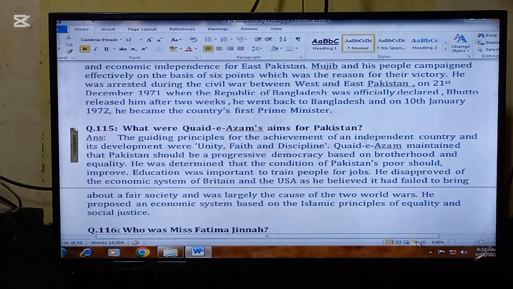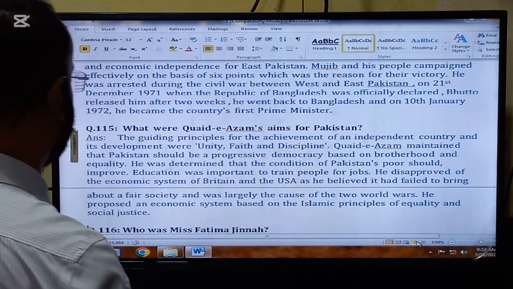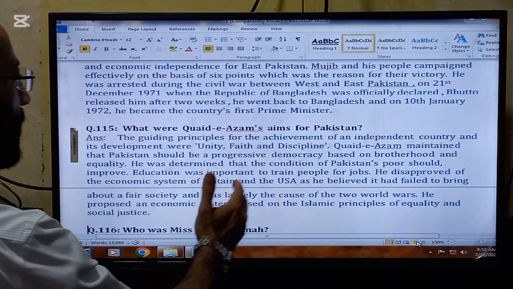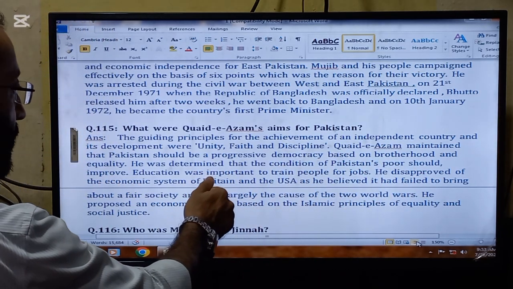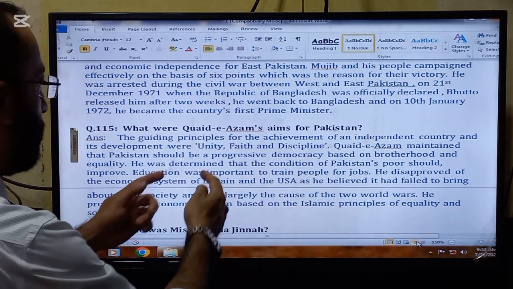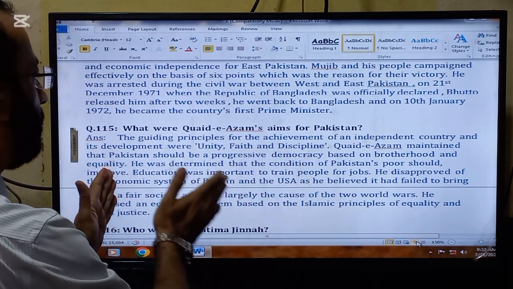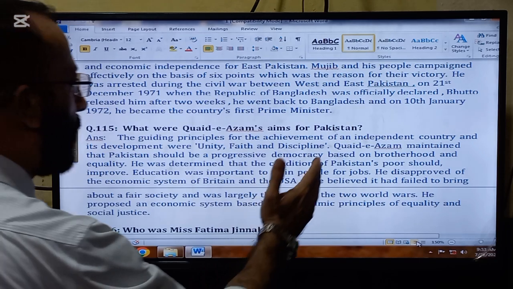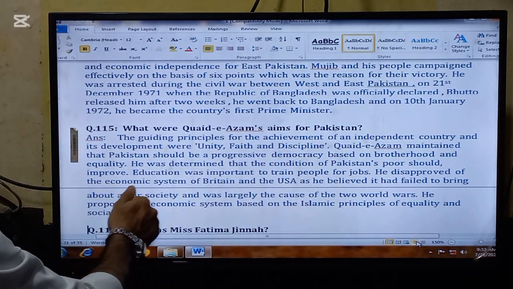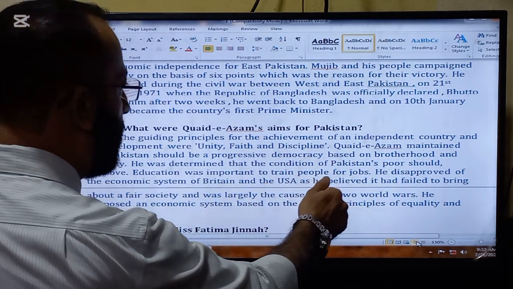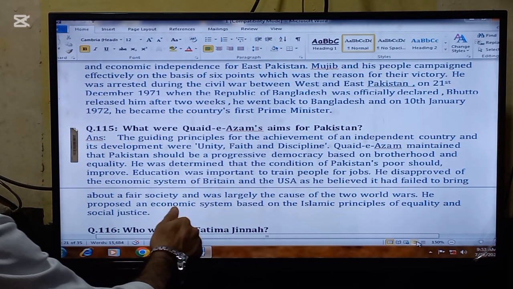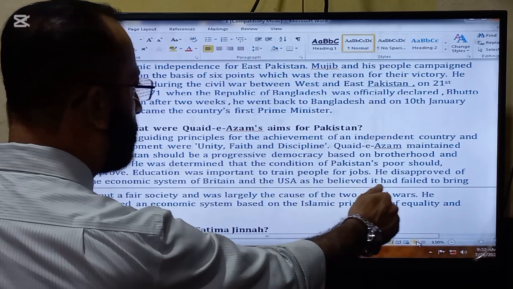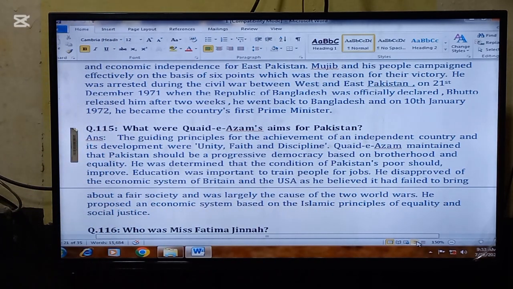The next important question that we are going to read today is, what were the Quaid-e-Azam's aims for Pakistan? The guiding principles for the achievement of an independent country and its development were unity, faith, and discipline. So these were the rules which Quaid-e-Azam defined for Pakistan. Quaid-e-Azam maintained that Pakistan should be a progressive democracy based on brotherhood and equality. He was determined that the condition of Pakistan's poor should improve.